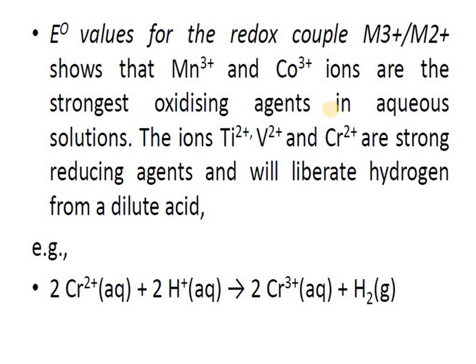Similarly, cobalt 3 plus. Iron, nickel, cobalt means 26, 27, 28. 4s2, 3d8. And if you are removing 3 electrons, let us say 4s0, 3d7. Now here, what is happening with cobalt is that we are having splitting. Splitting means 3 orbitals in the lower energy and 2 orbitals in higher energy.